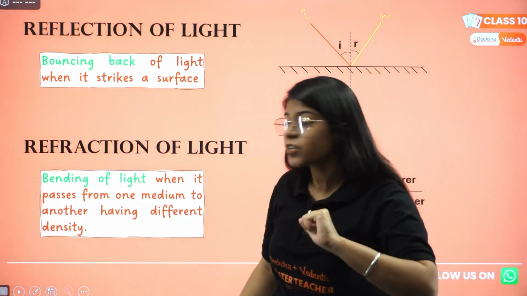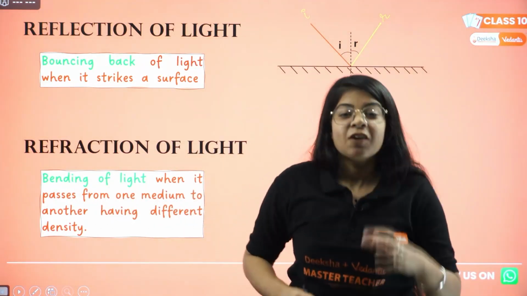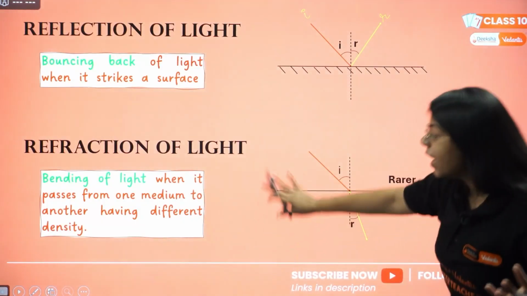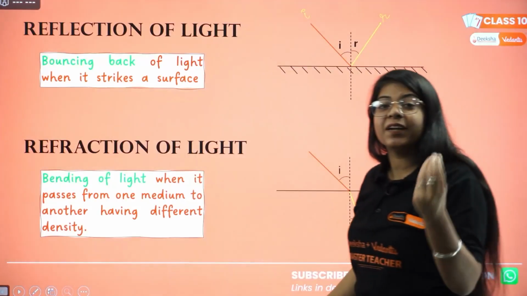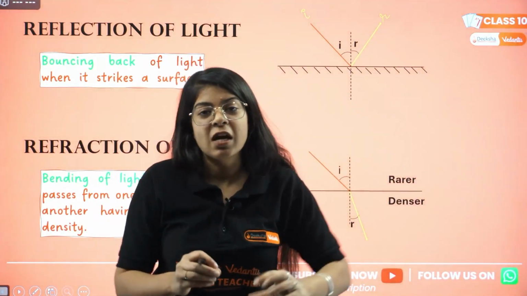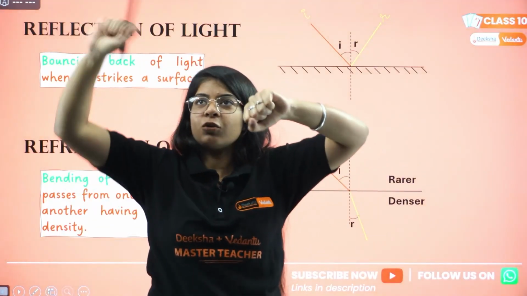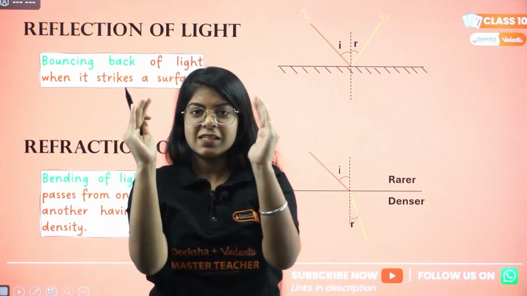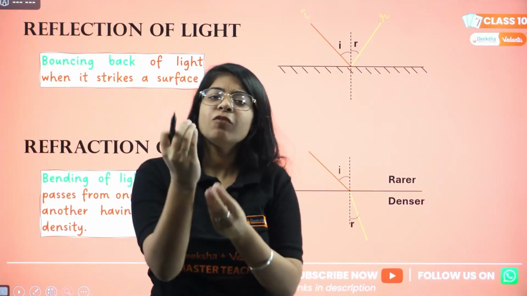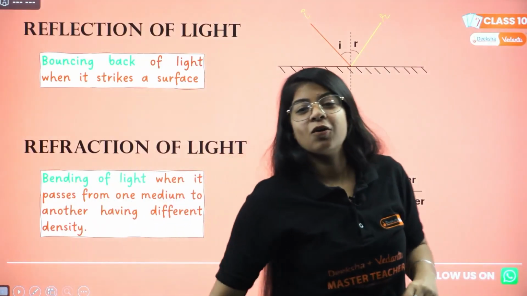Let's study what refraction is. Bending of light when it passes from one medium to another, and both of them should have different density. What is density? Just the presence of molecules. Let's say in water there are 4 molecules in this particular space. But in the same space, in air, there will be only 2 molecules. So density of air is less than density of water.